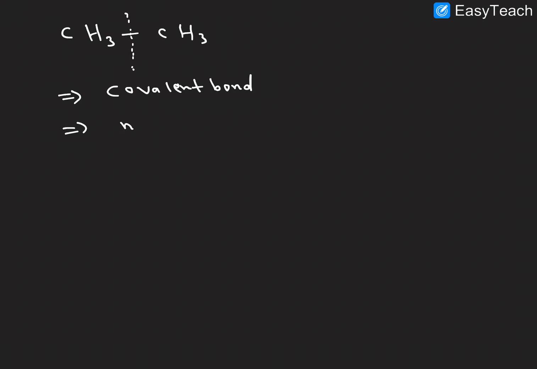Due to this non-polarity, it does not form a cation and anion. So in the presence of high temperature, homolytic cleavage takes place between carbons having a covalent bond. That's why it is chemically unreactive.